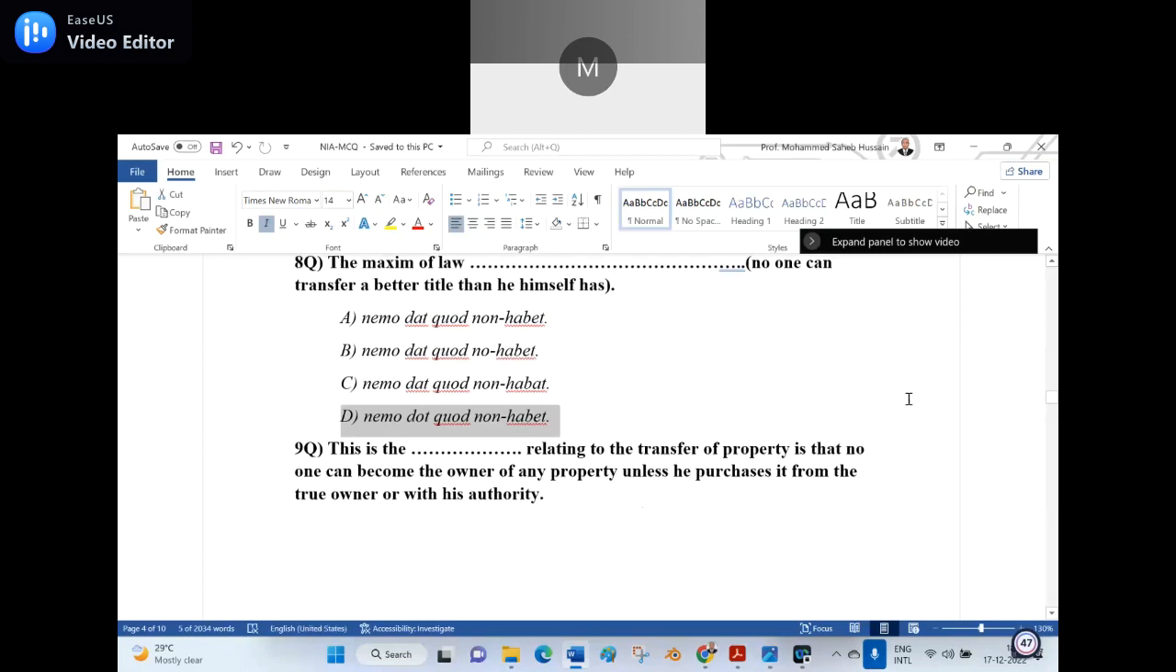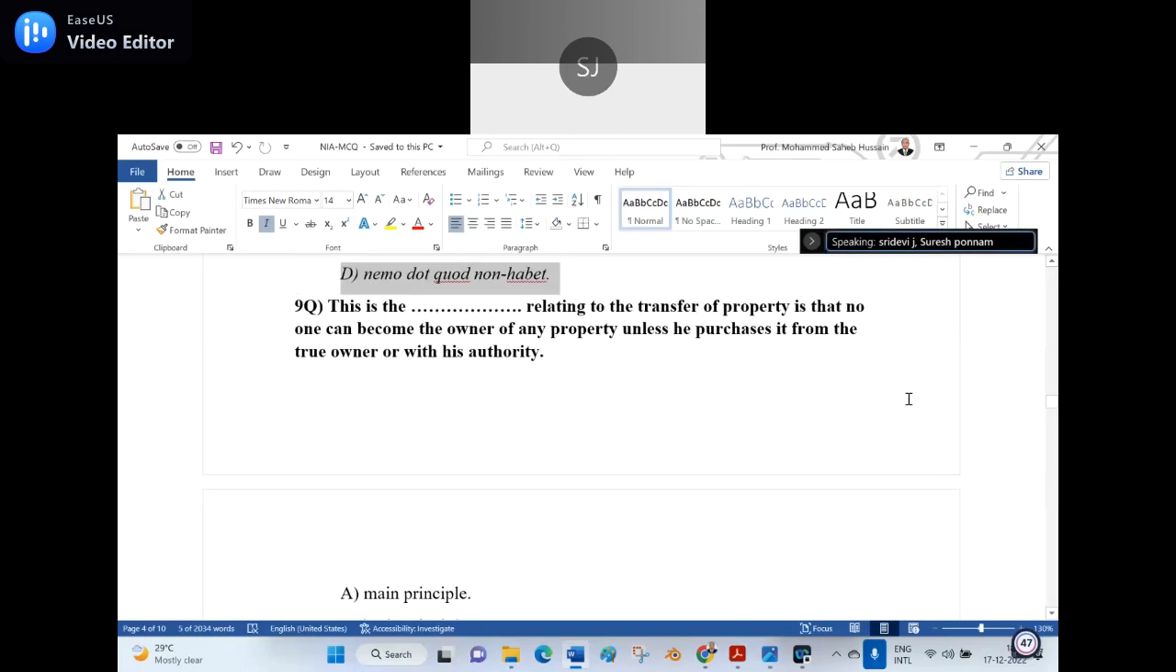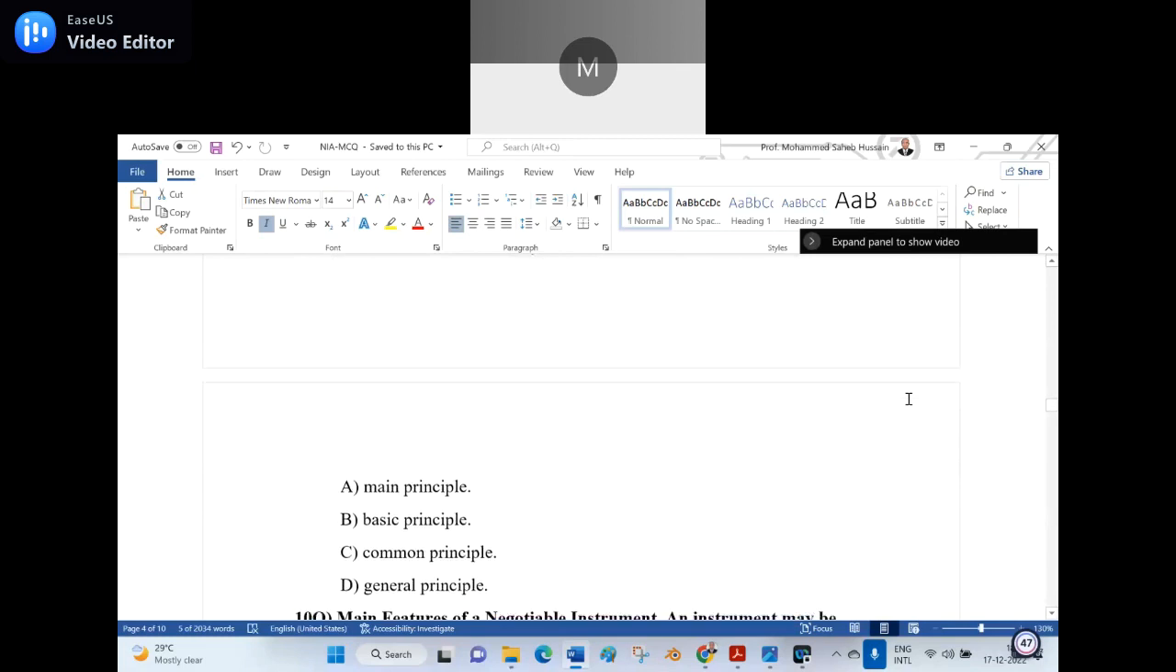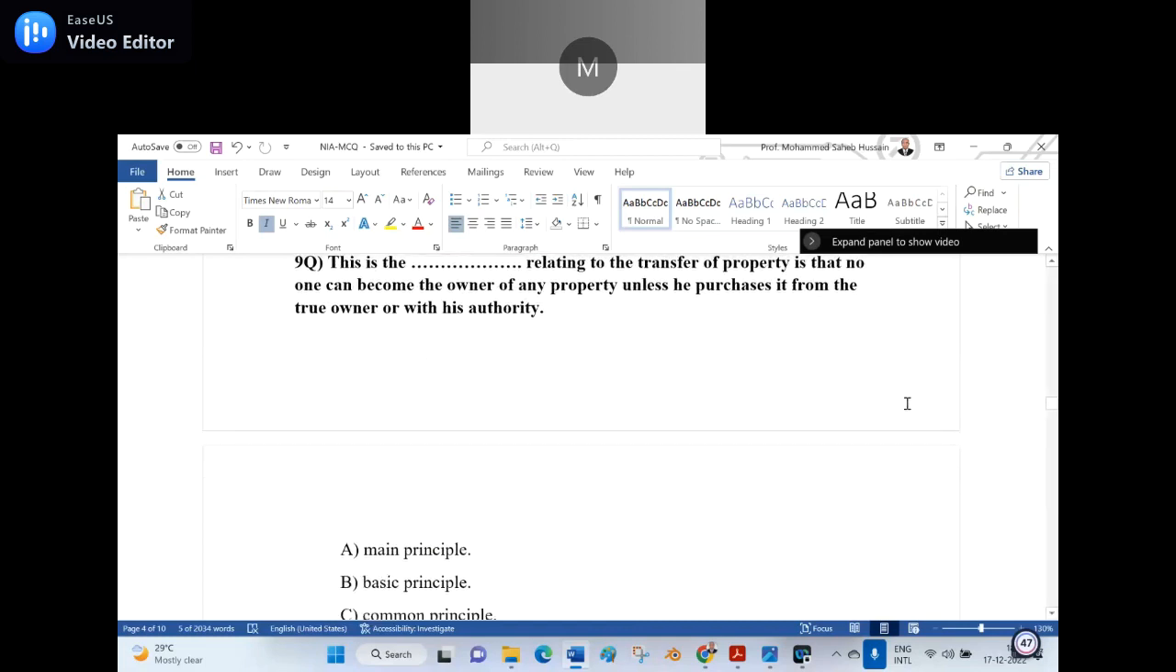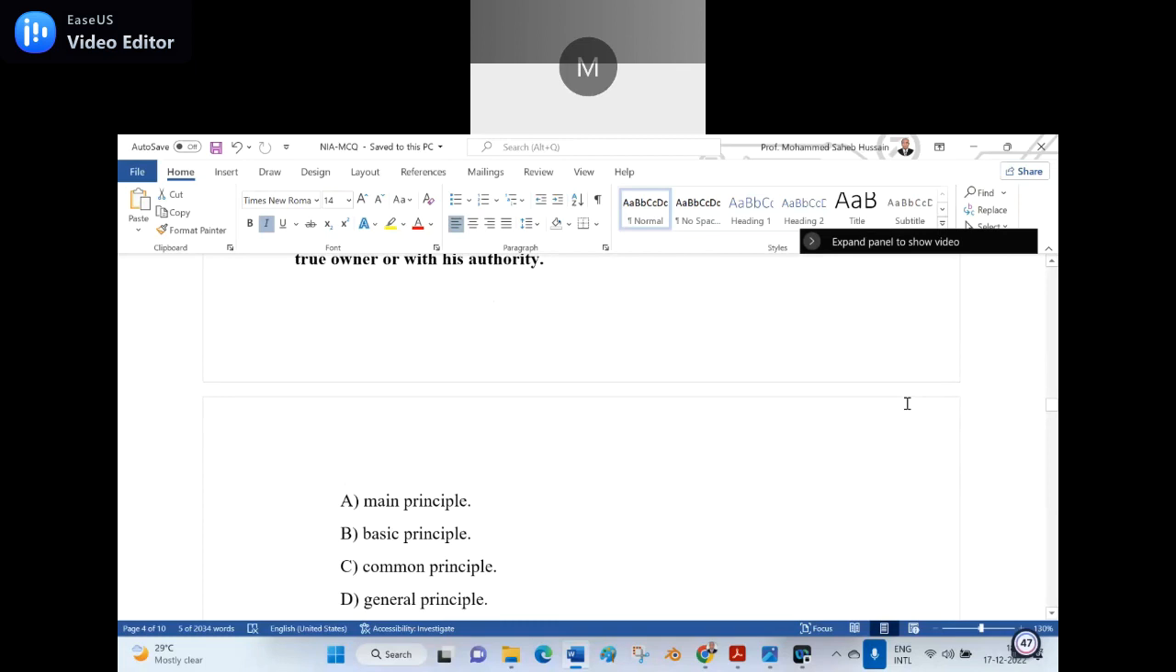Is it clear? Yes, sir. Good. Ninth question. This is the dash relating to the transfer of property, that no one can become the owner of any property unless he purchases it from the true owner or with his authority. Option A, main principle. Option B, basic principle. Option C, common principle. Option D, general principle. Which one is the appropriate word here among A, B, C, D? Option B, sir. If you say option A, wrong.